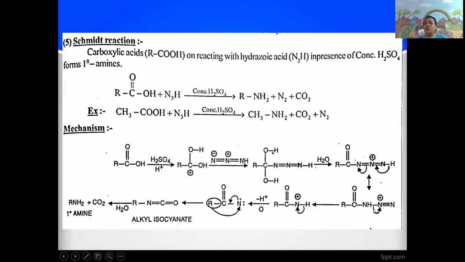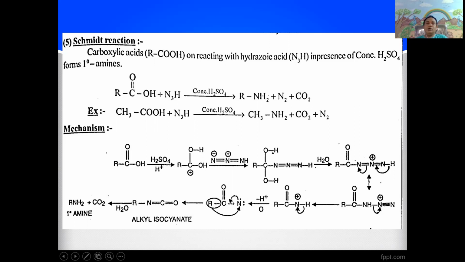Again, removal of a proton. While removing the proton, this nitrogen gets positive charge. Here it is RCO NH N triple bond N. With the removal of nitrogen gas, we get RCO N plus H. Loss of proton gives neutral nitrogen.